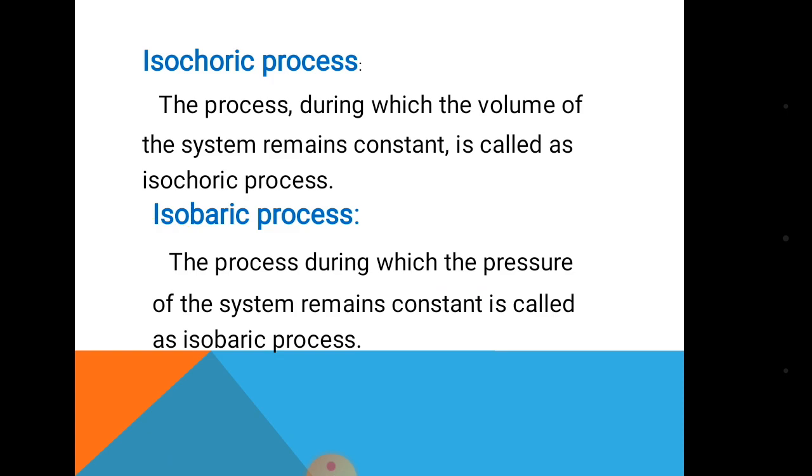Third one is isochoric process. The process which is carried out at constant volume of the system. For example, heating of gas in a closed cylinder is an example of an isochoric process. Last one is isobaric process. The process which is carried out at constant pressure.